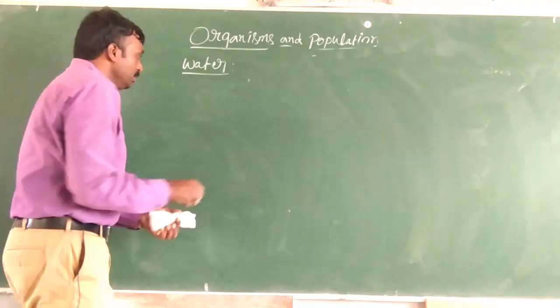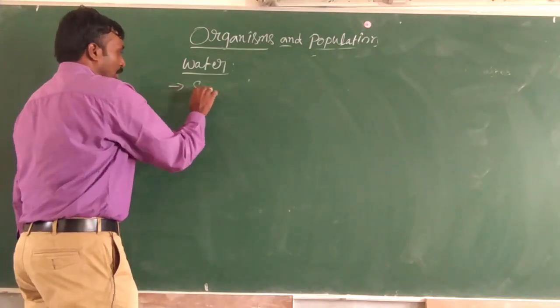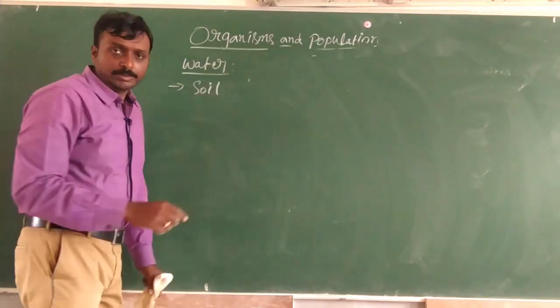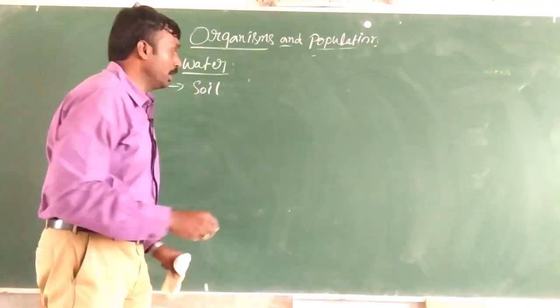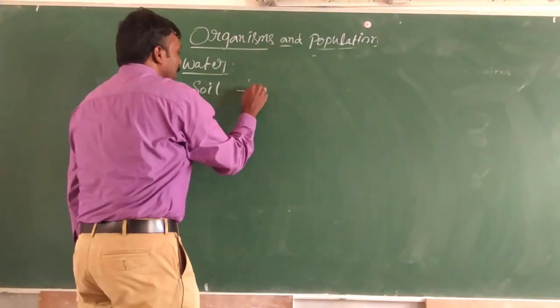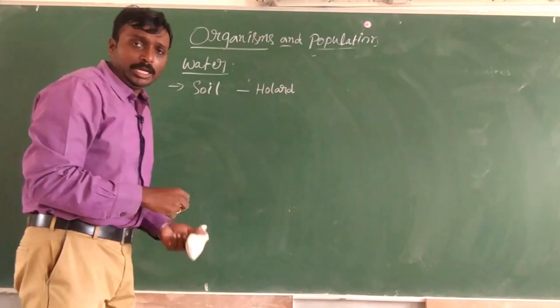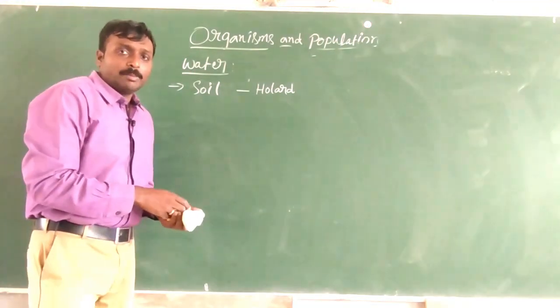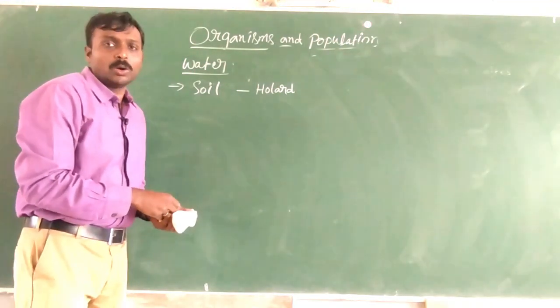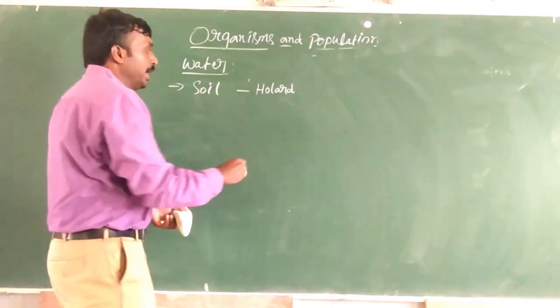Water which is present in soil is generally called as pollard.